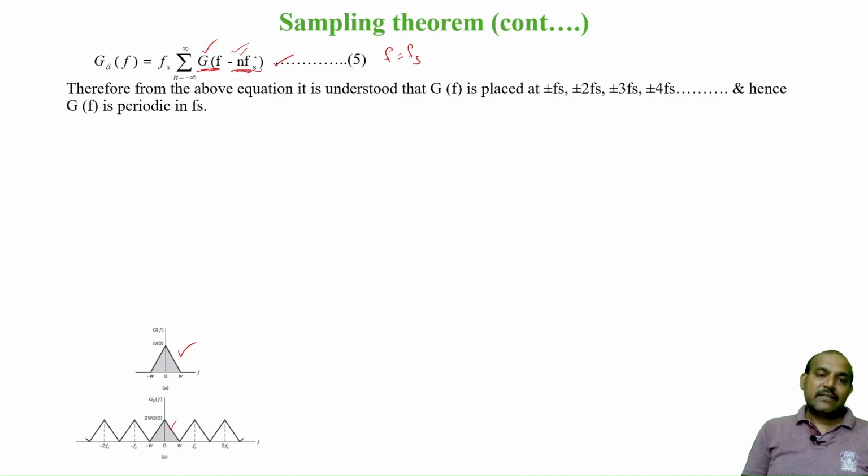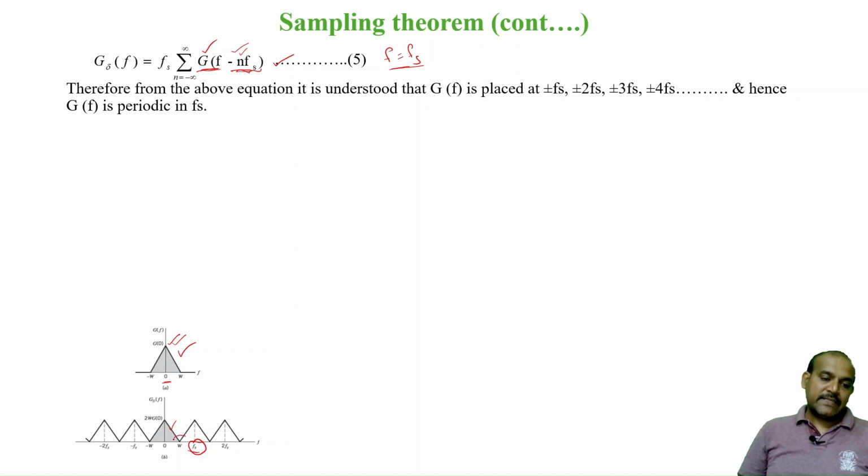That means at f equals fs, you have this function g of f. So this function you are going to bring here, so this 0 will come and sit at the fs place. Understand? Similarly, take different values of n, so that this spectrum will be shifted.